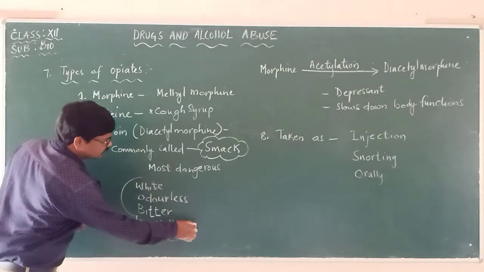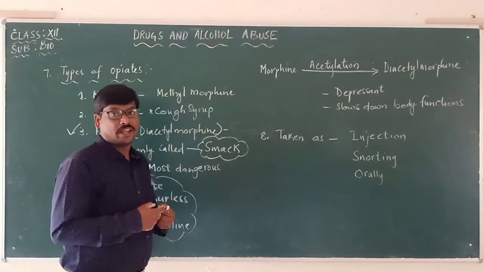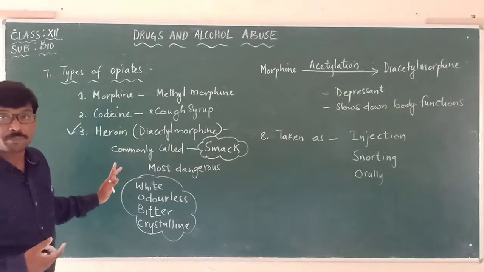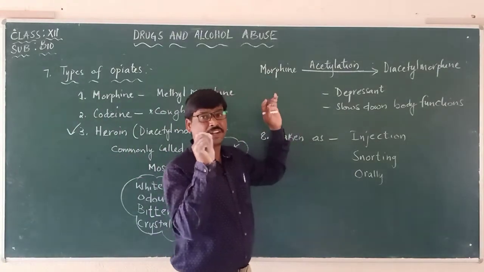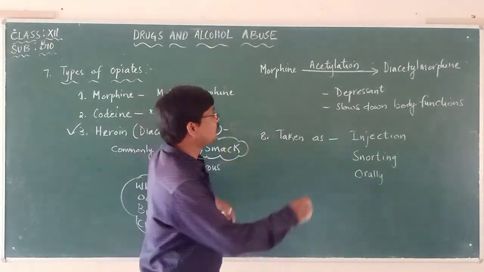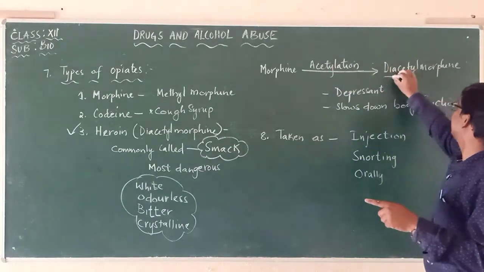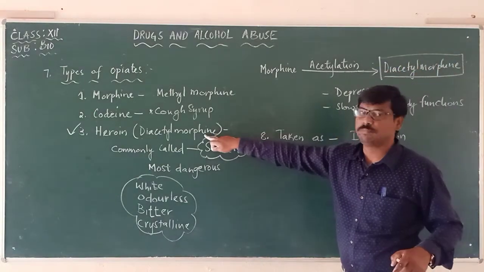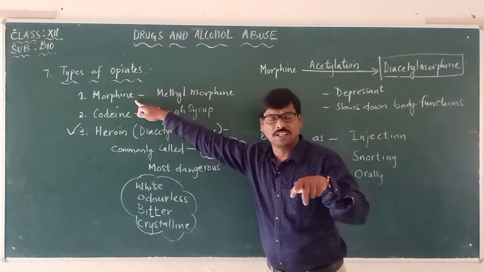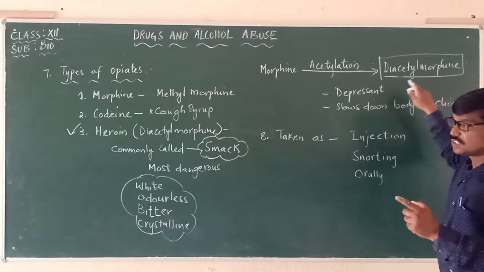With all these characteristics, how is this taken as a drug by people? Another very important point: morphine, when it undergoes a process called acetylation, forms diacetyl morphine, which means it forms heroin. So morphine undergoes acetylation and forms diacetyl morphine, which is called heroin.